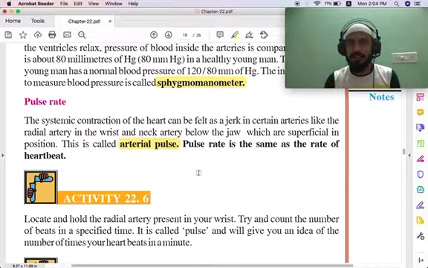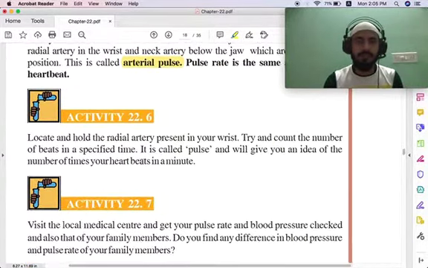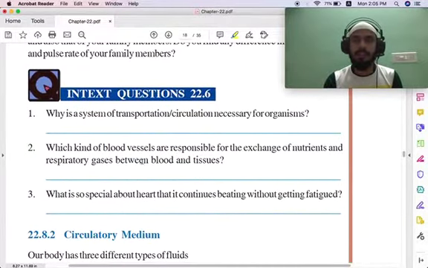This is the same as the rate of the heartbeat. Why? Because as I told, this arterial pulse is due to the contraction of the heart, so that's why they are the same. So I hope you all understood.